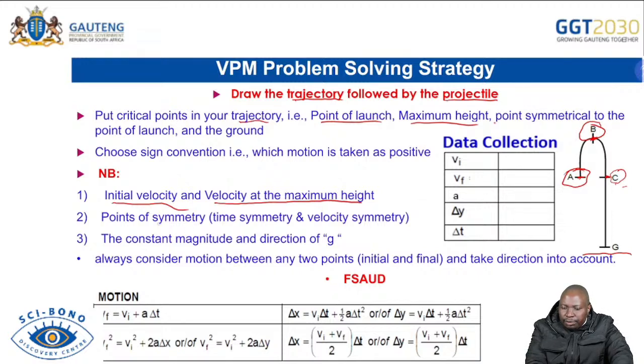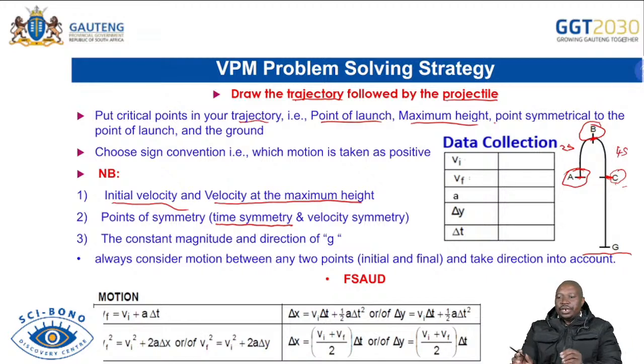And then we talked about the point of symmetry here. What is important here is the time symmetry. Remember, if you know that from A to B is 2 seconds, you will know that from B to C it must be 2 seconds as well, so from A to C it will be 4 seconds. Already it has simplified things for you. We are referring to that as time symmetry.